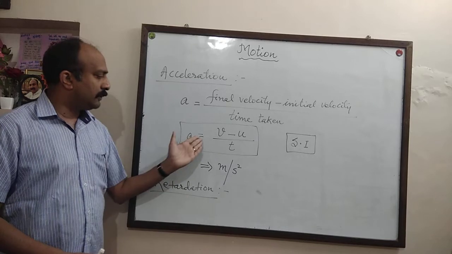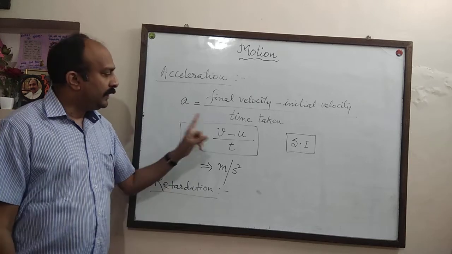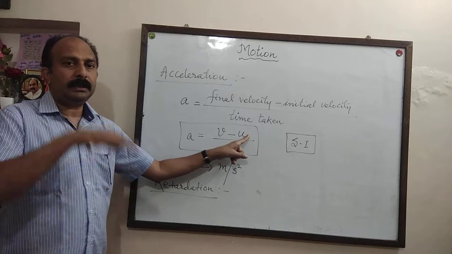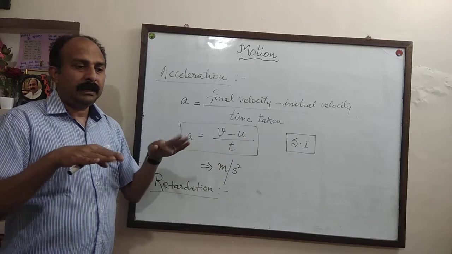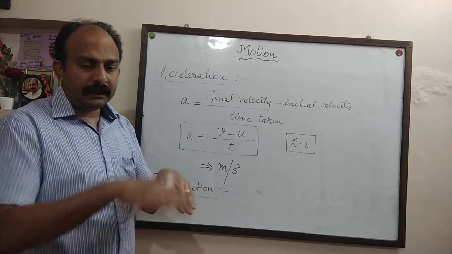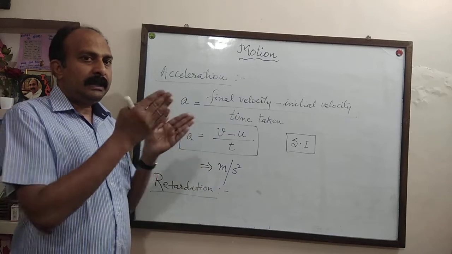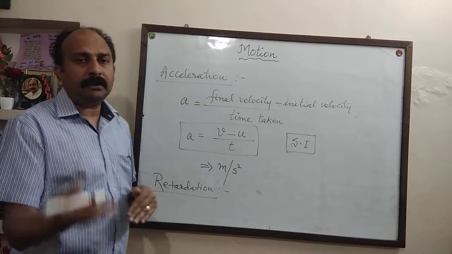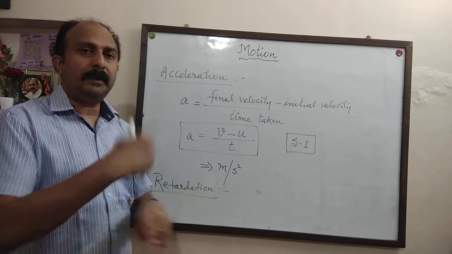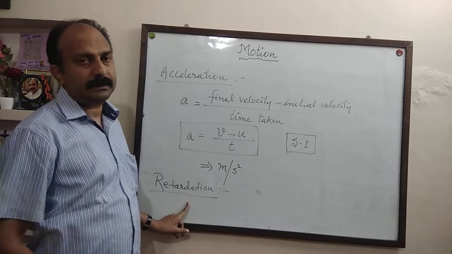The formula for retardation will also remain the same. But when will we have retardation? When the final velocity is less and the initial velocity is more, then the body will have retardation. A car moving at 100 km per hour is applying brake and coming to rest at 0 km per hour. So, initial velocity was 100 and final velocity is 0. So, when you do v minus u, it will be 0 minus 100. So, the retardation value will always be minus.